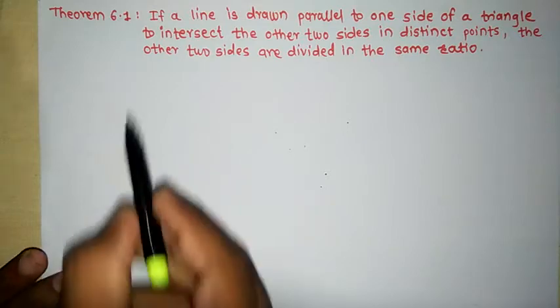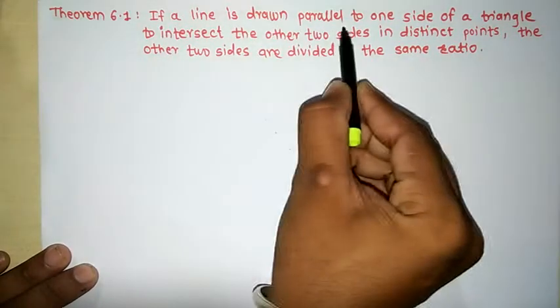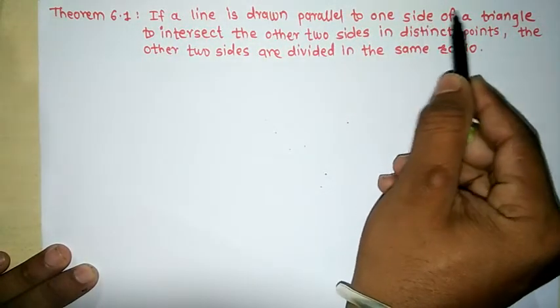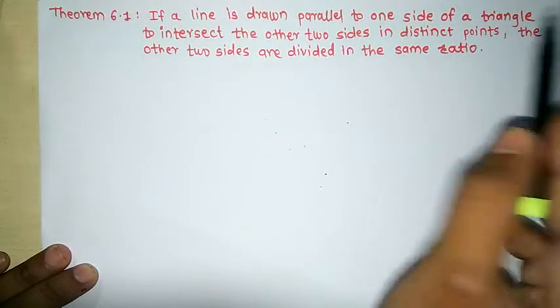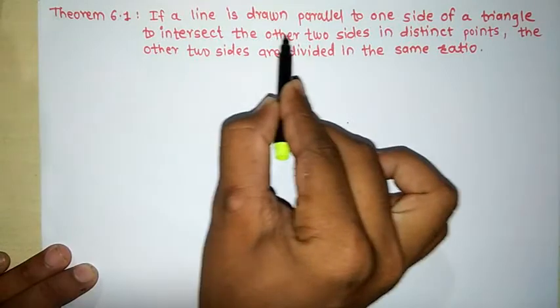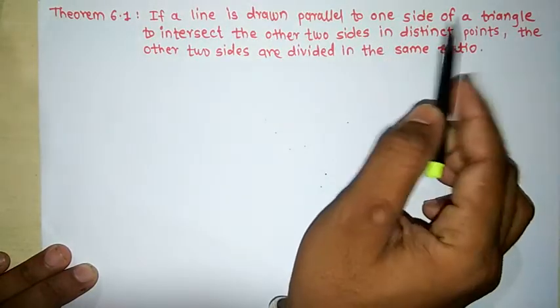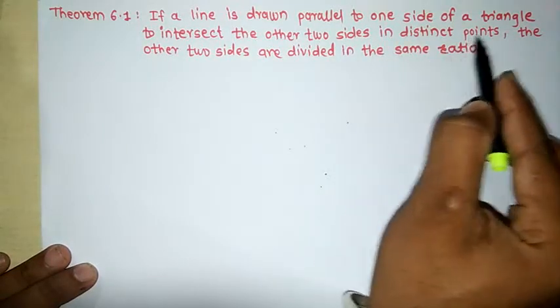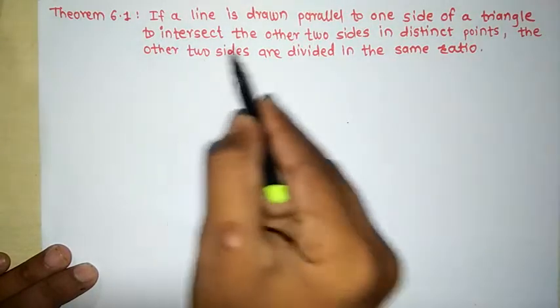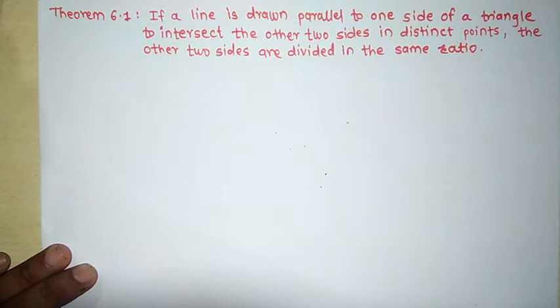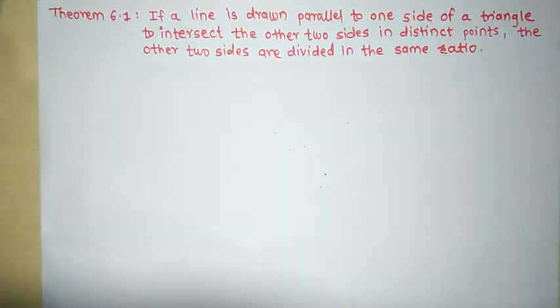See, your statement is, if a line is drawn parallel to one side of a triangle to intersect the other two sides in distinct points, meaning 2 points, the other two sides are divided in the same ratio. This is the statement of the theorem. Pause the video and copy down this statement.